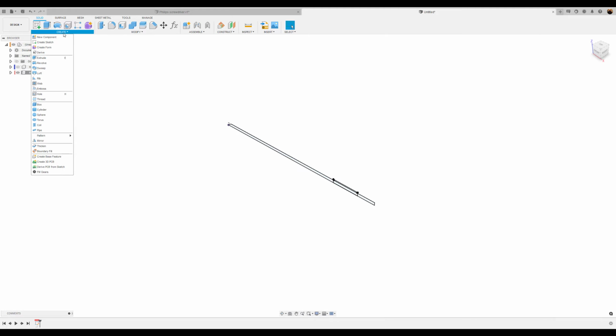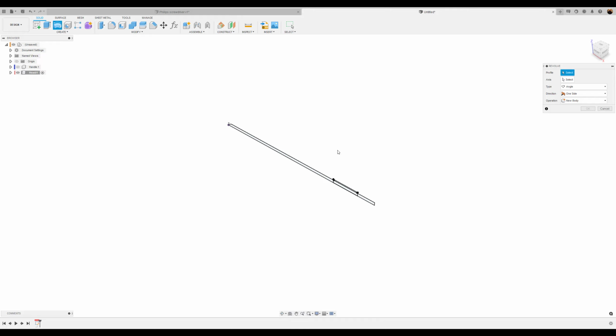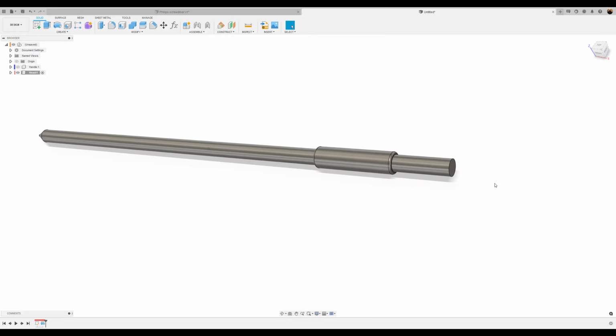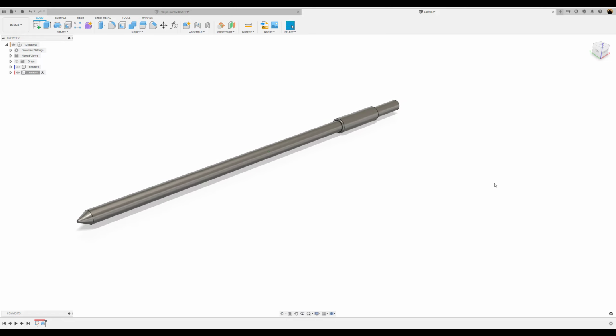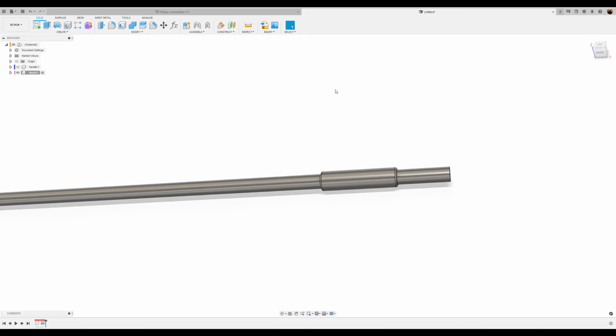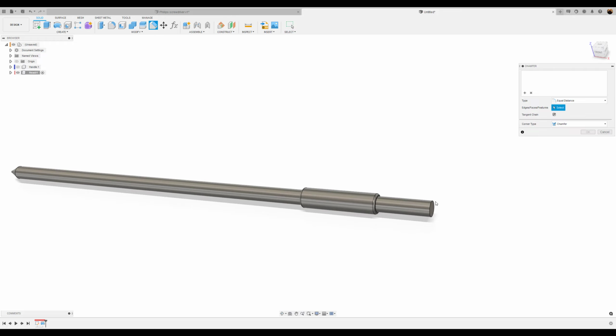What we need to do now is use the revolve tool. Select the profile. So I'm going to left click, hold, and drag up. You see the yellow line and it selects everything. For the axis, I'm going to select the bottom. Click OK. All right. Let's go ahead and chamfer this edge about 1 millimeter.